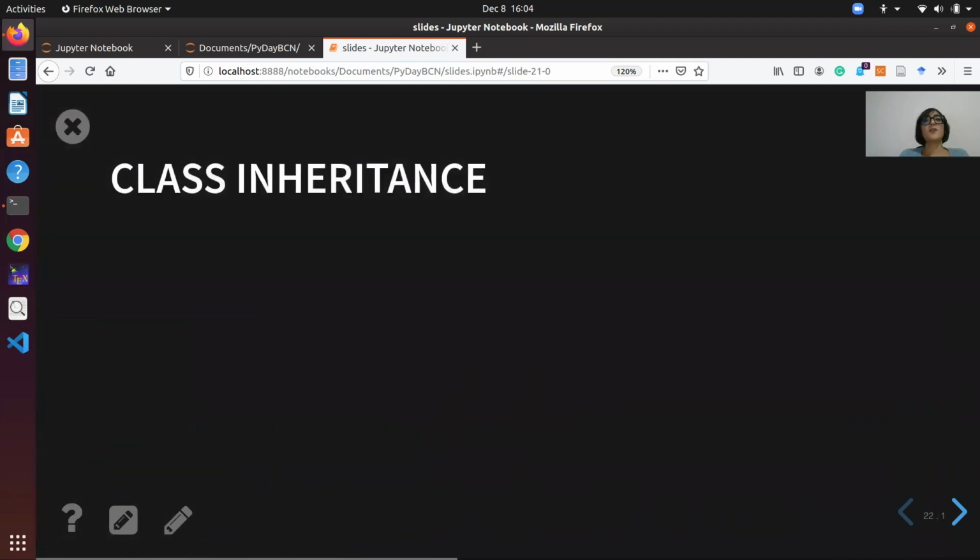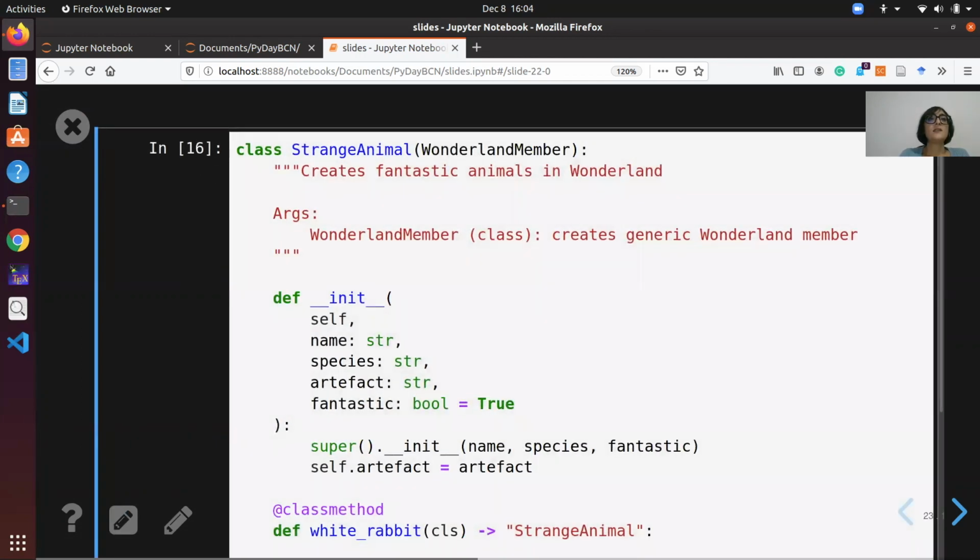Now it's the turn of class inheritance. So let's add a child class to class WonderlandMember that now becomes a parent class. So we define StrangeAnimal that inherits WonderlandMember, and inheritance allows us to create a new class that inherits all the attributes and methods from the parent class.